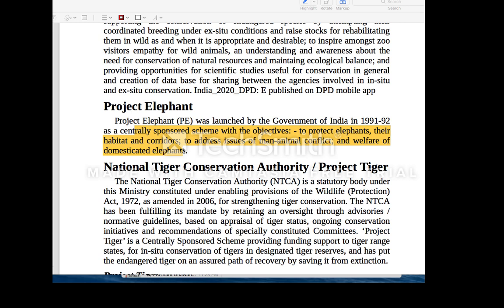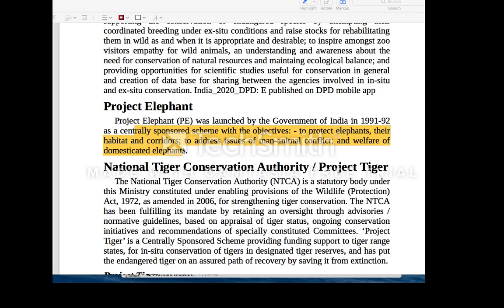And there is a program called Hathi Mere Saathi. It was initiated by a group of 8 nations. These 8 nations came together to protect the elephants, so it involves the participation of local people. These are the things you need to know. And also you need to know which state has the major number of elephants. Generally I guess it is Karnataka. Please have a look.